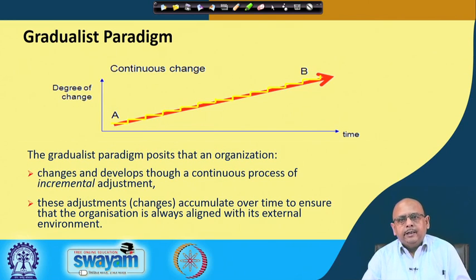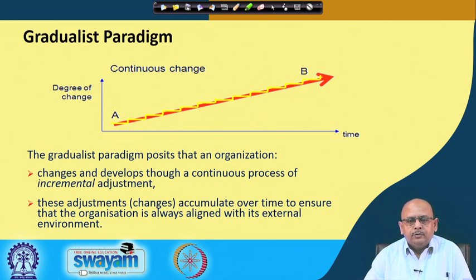For example, you know that okay, you are conducting 4 interviews, but you find that instead of conducting 4 interviews, you can remove one of the interviews, okay, because that is not required, it does not become relevant today. So, what you have done? You have dropped it. So, this is what we call an adjustment, which is incremental in nature. So, it is a continuous process through which you are doing it,